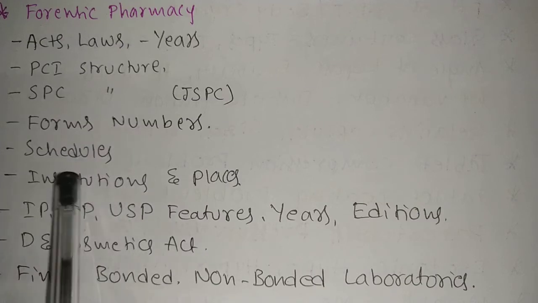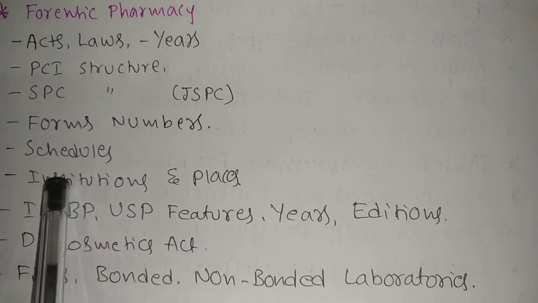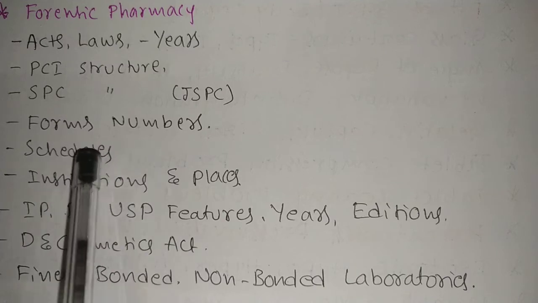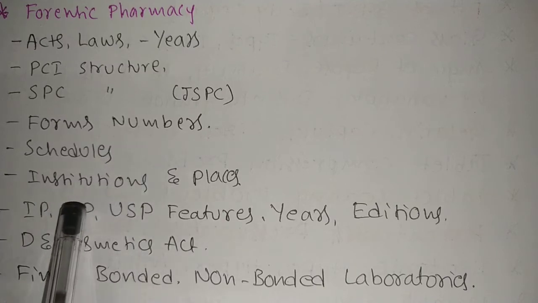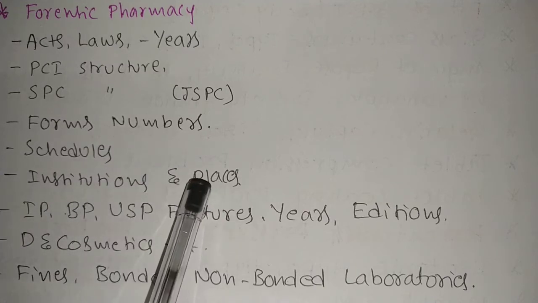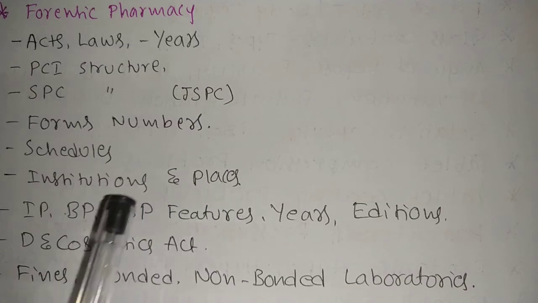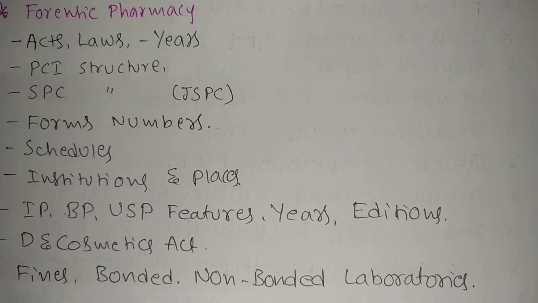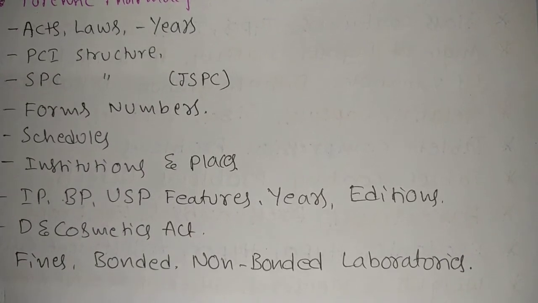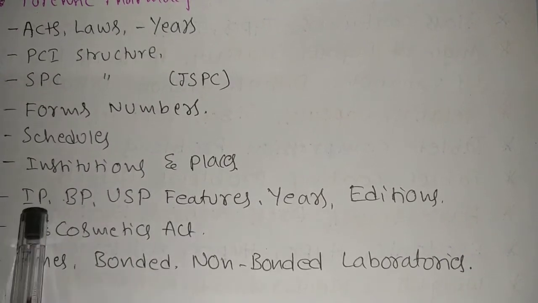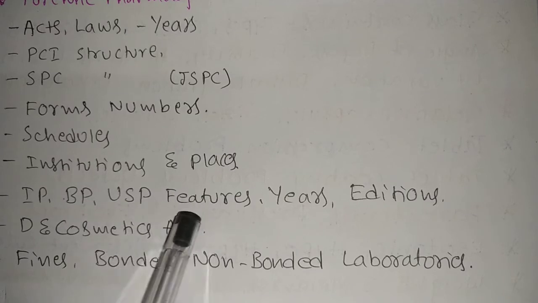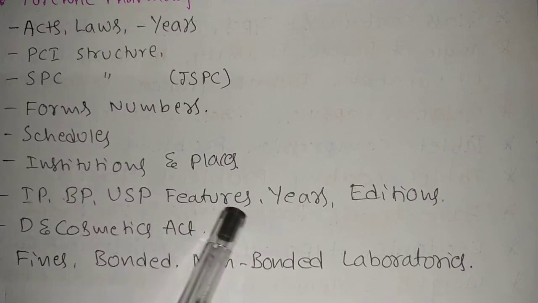And schedules, A to Z schedules are there, and why we are using those schedules, and various institutions and their located places. Drug research center, central drug research, where it is situated, like that. And features of IP, BP, USP: how many volumes are there, in which year it was published, like that. Number of things they will ask.